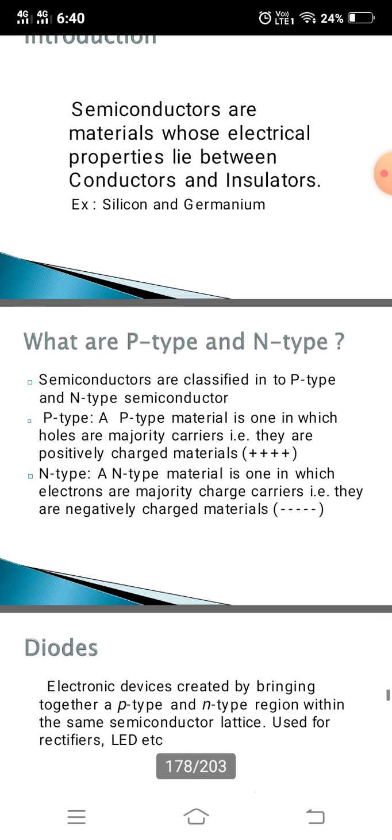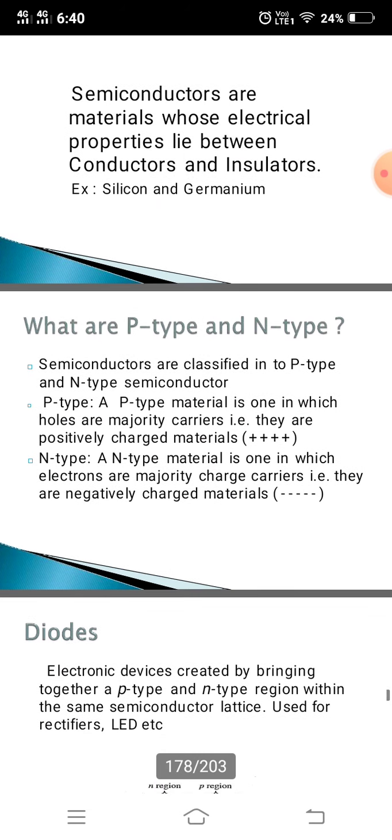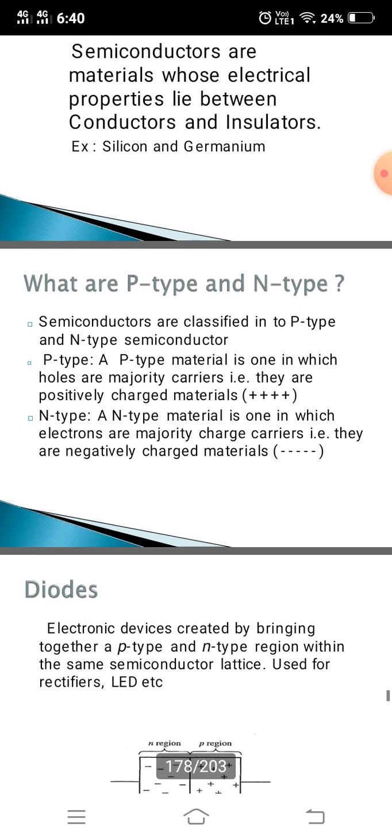Extrinsic means, as I already said, the extrinsic semiconductor classification. Intrinsic semiconductor has very limited applications as it conducts a very small amount of current at room temperature. The current conduction capability of an intrinsic semiconductor can be increased significantly by adding a small amount of impurity.